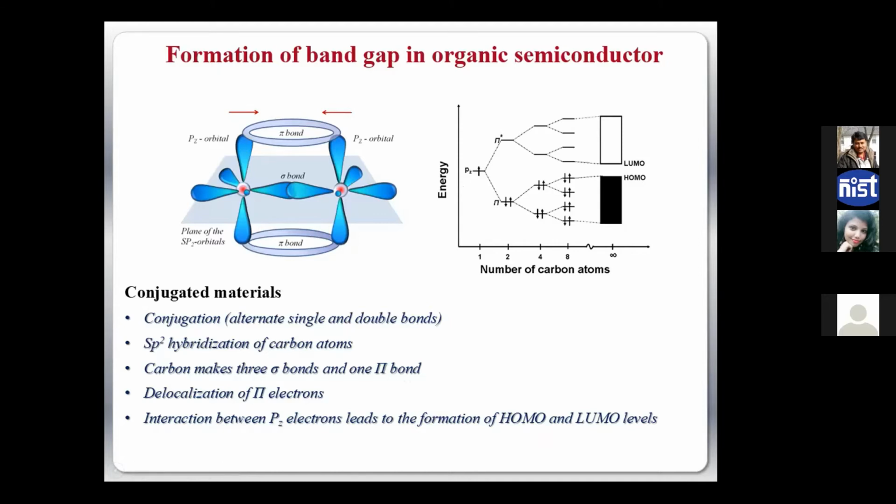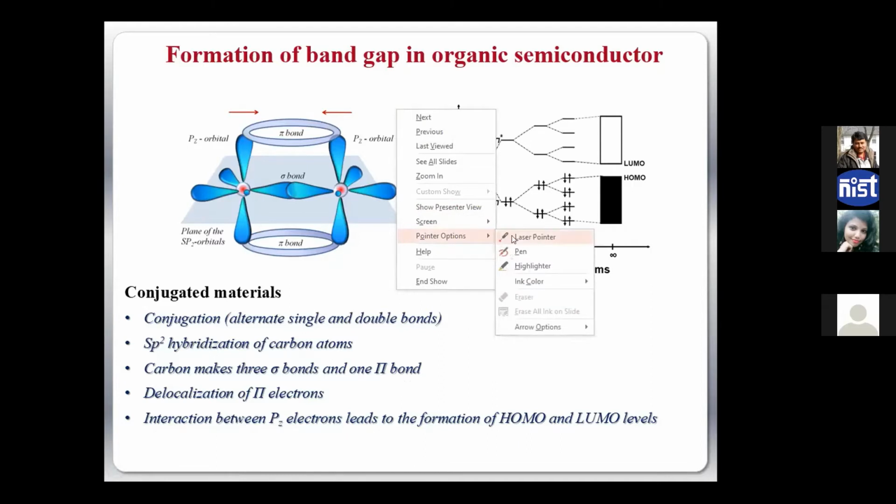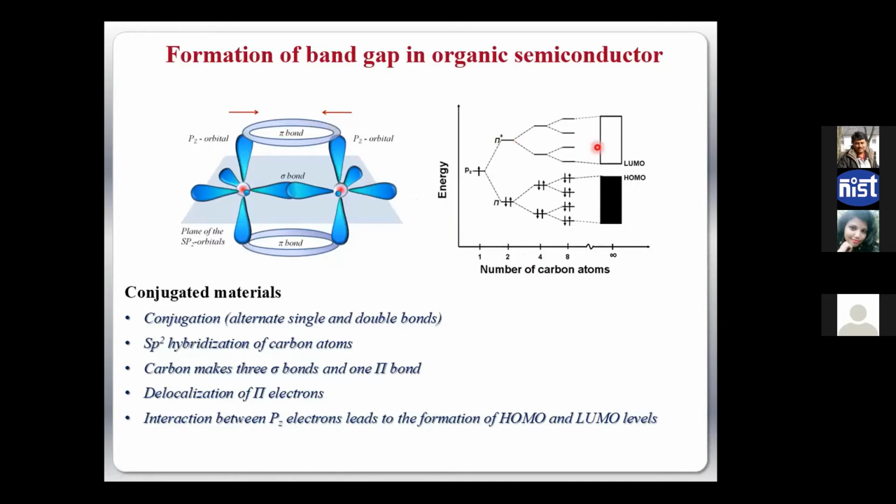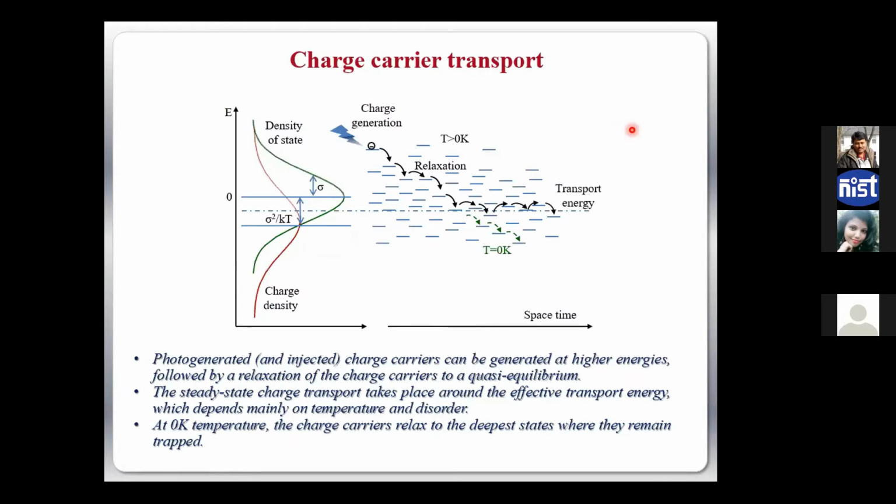But only remember one thing, these are overlaps of electron clouds. They are not like the continuous band. They are the overlap on one side and the overlap on the other side, right? So they are kind of discrete states. This HOMO-LUMO has a lot of discrete energy states very close together, from the overlapping of p orbitals, but they are discrete. They are closely spaced but discrete. So from there, their charge transport property is also affected.